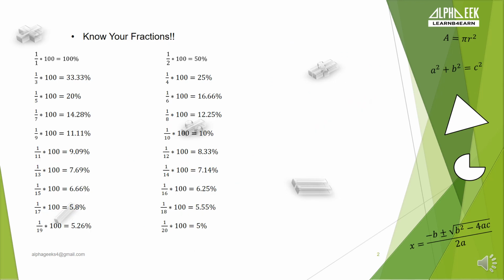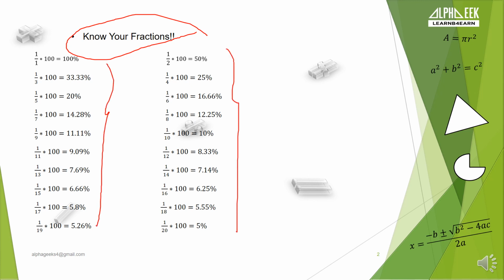Before actually starting with work and time, I must remind you of the importance of fractions. Fractions are very important. You should always learn and know your fractions in terms of percentages, ratios, and everything. You should know by heart your fractions from 1 by 1 to 1 by 10, 20.